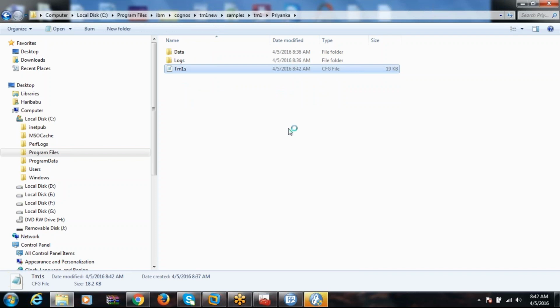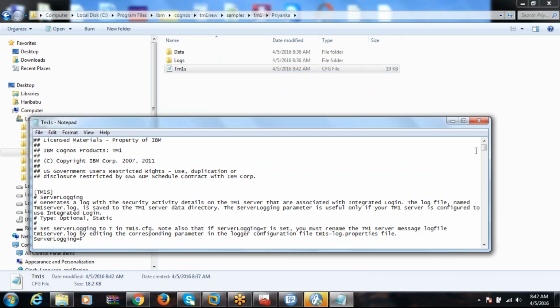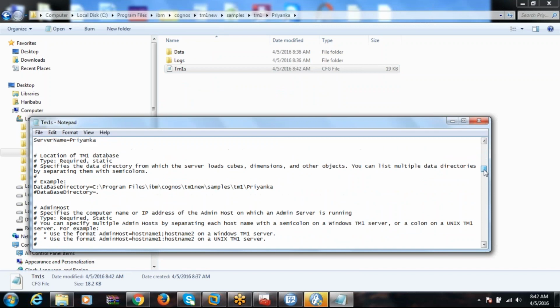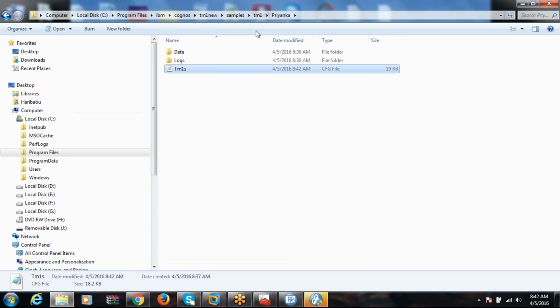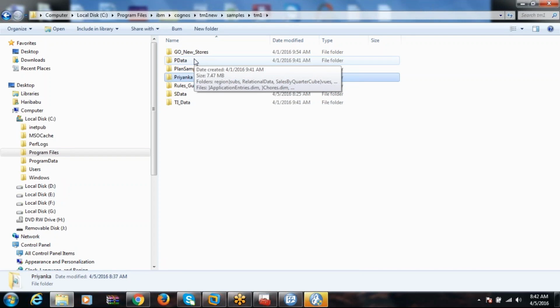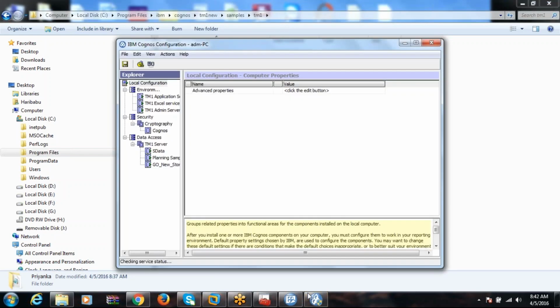Okay. So now if you are opening this one, what exactly we changed is three places: one is the server name, Priyanka, and the database directory and the port number. Am I right? That is what you need to do. Wherever the remaining servers are, you go to that folder and create one folder. Inside that, the data folder, logs folder, and TM1S file you copy from some other server and replace it. And go to the configuration here. These are the servers, right?